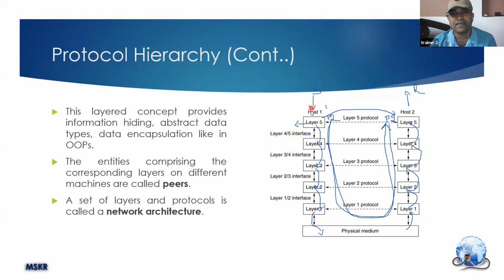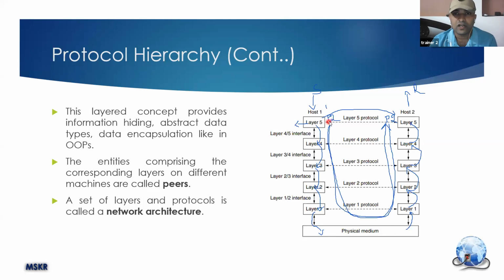Now, for the sender, it appears that protocol 2 in layer 5 is communicating with protocol 2 in layer 5 of host 2. Okay, but for layer 5 it appears that the protocol in layer 4 is communicating with the protocol in layer 4 on the receiving side. But for layer 4 it appears that the communication is happening between layer 3s, but for layer 3 it looks like it is happening between layer 2, but for layer 2 it is happening between layer 1, but layer 1 will have the actual understanding that the communication is happening between the physical medium.